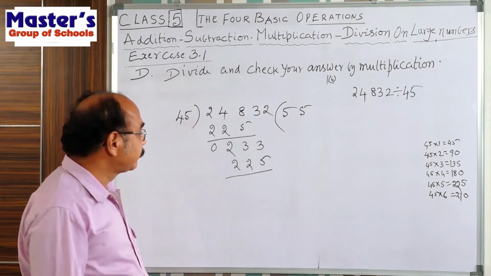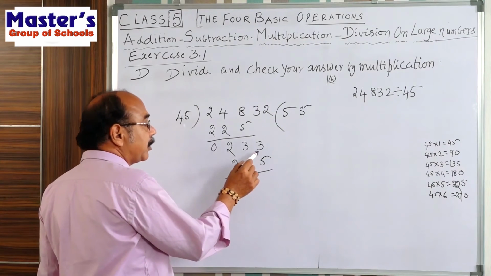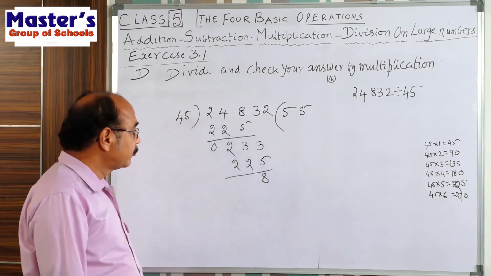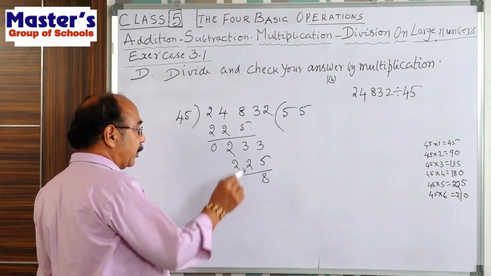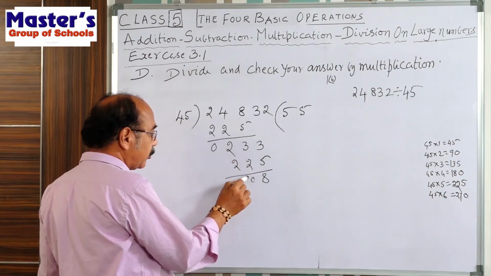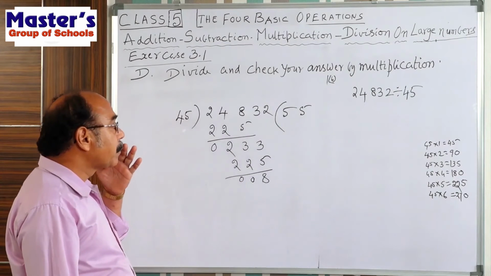Subtraction: 3 minus 5, you take borrow, 13 minus 5, 8. Here 2 is there, because 3 gave borrow, 2 minus 2, 0. Here 2 minus 2, 0. 8.